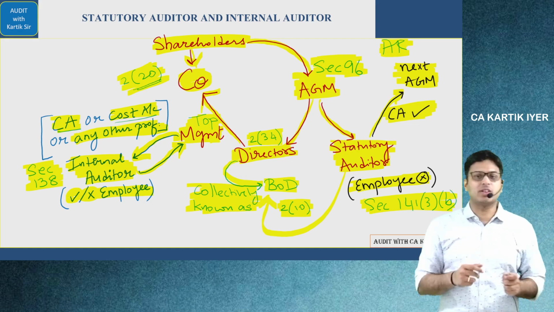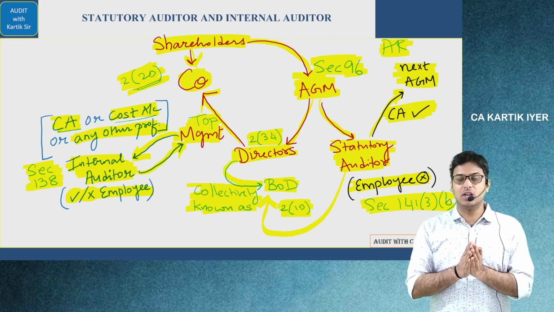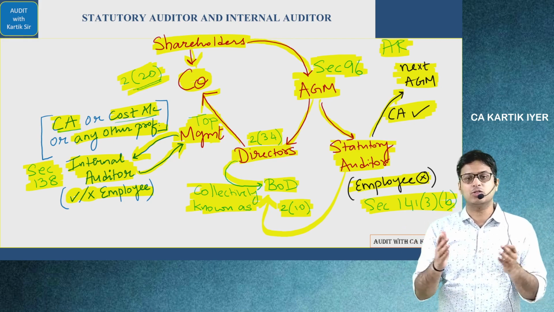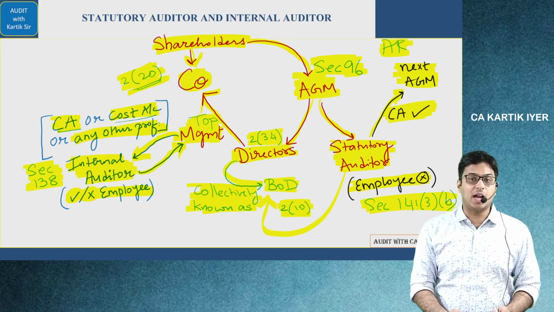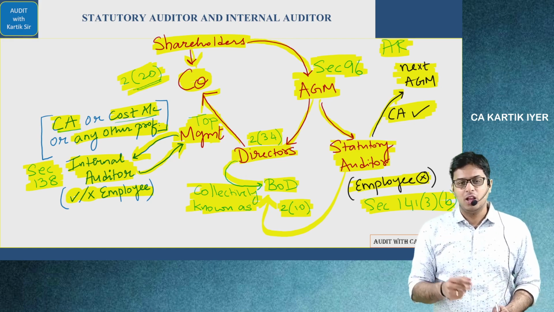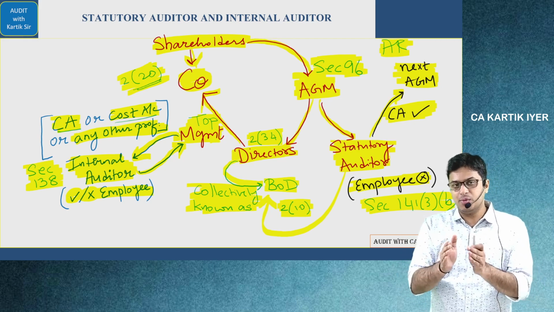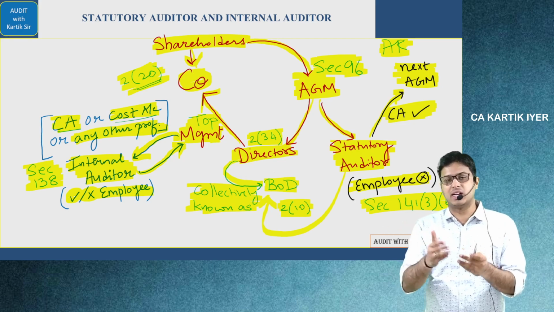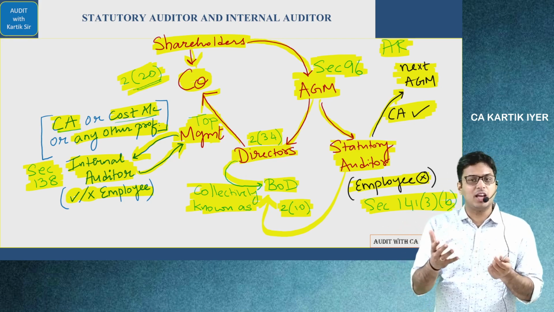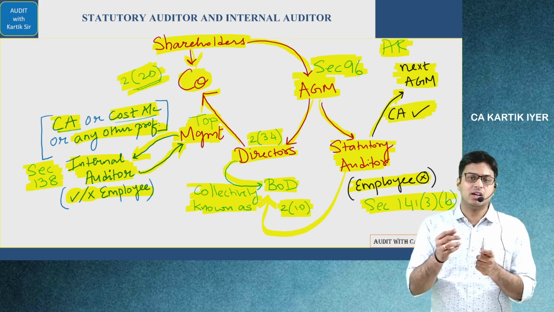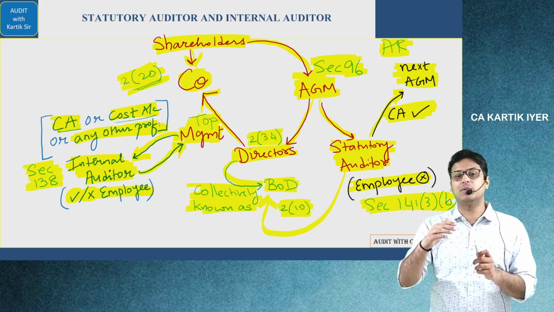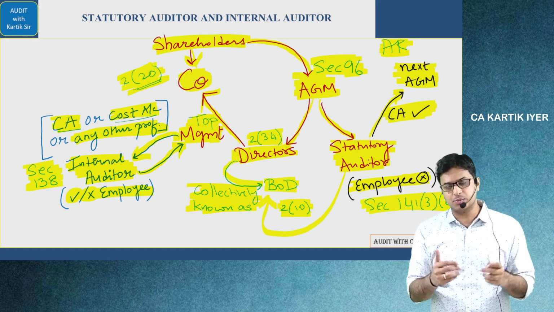Who are the owners of the company? It is the shareholders. The shareholders may be lot in number, so they may not be the right people to take the day-to-day decisions. So shareholders meet on one fine day. That day is called AGM. On the AGM day, they appoint persons to run the company. That is the directors. Directors collectively are called the board of directors. The directors, because they manage the company sitting at the top, are called the top management.